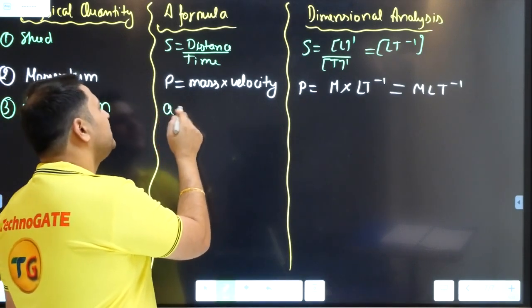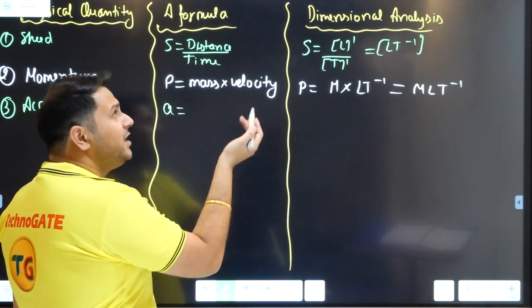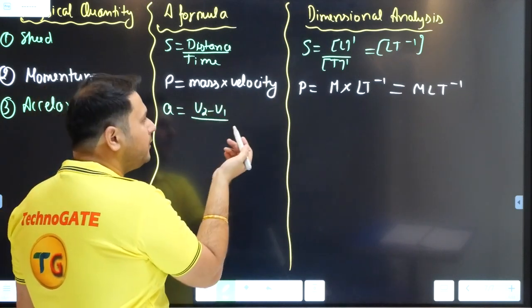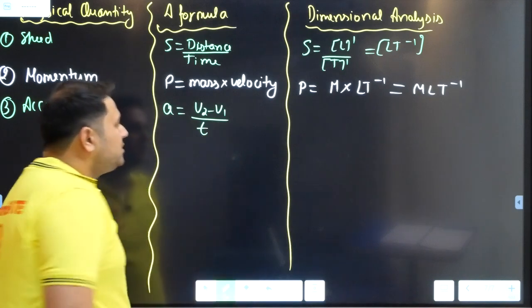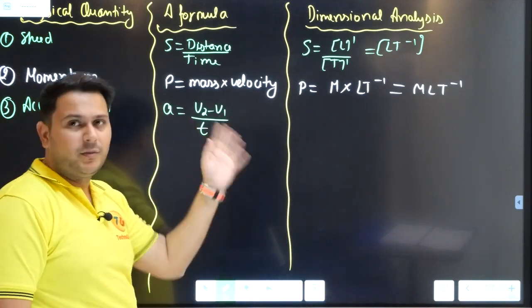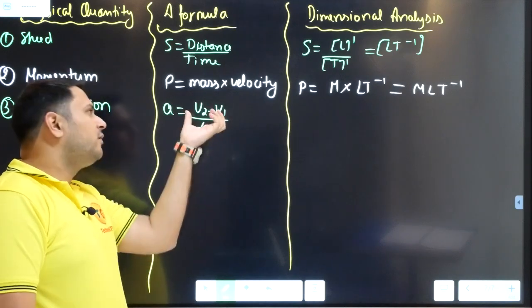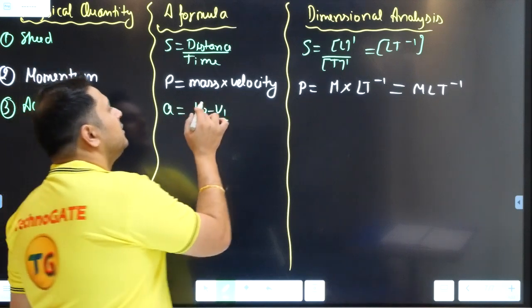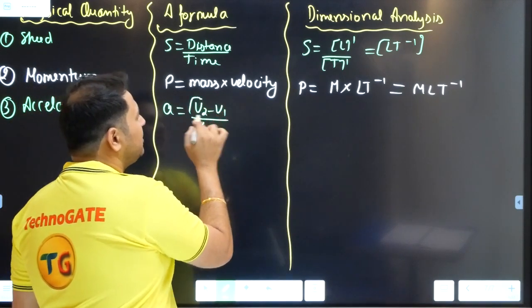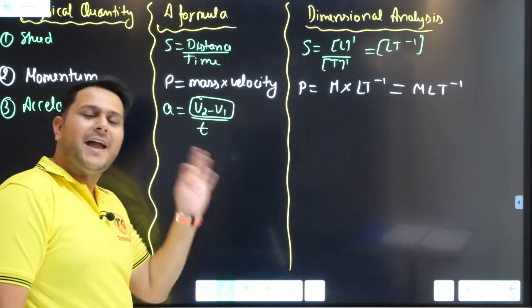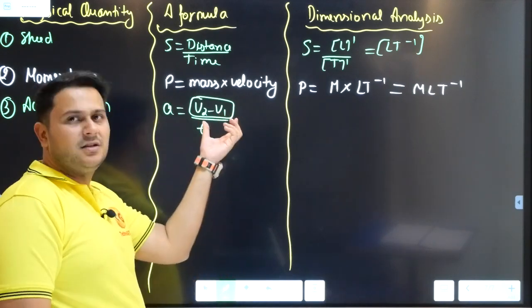So what is the formula? The formula for acceleration is nothing but your change in velocity, that means v2 minus v1 upon time. Change in velocity with respect to time. You can make it t2 minus t1 also, but I am writing it as t only. So v2 minus v1 upon t. And we already discussed subtraction. Subtraction will not make any impact on the dimensional analysis.